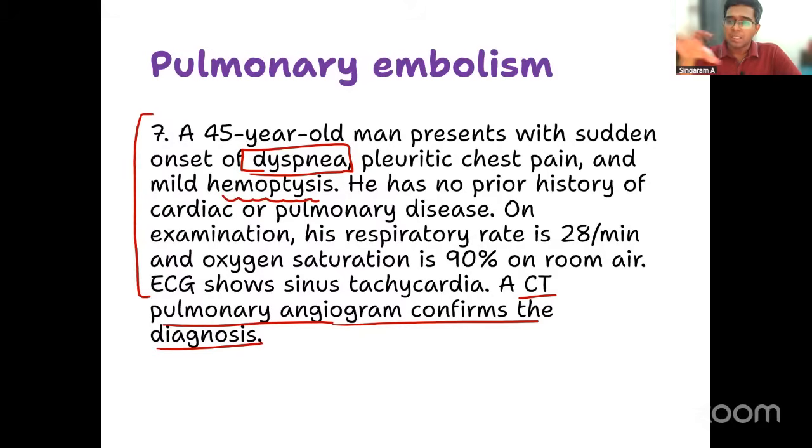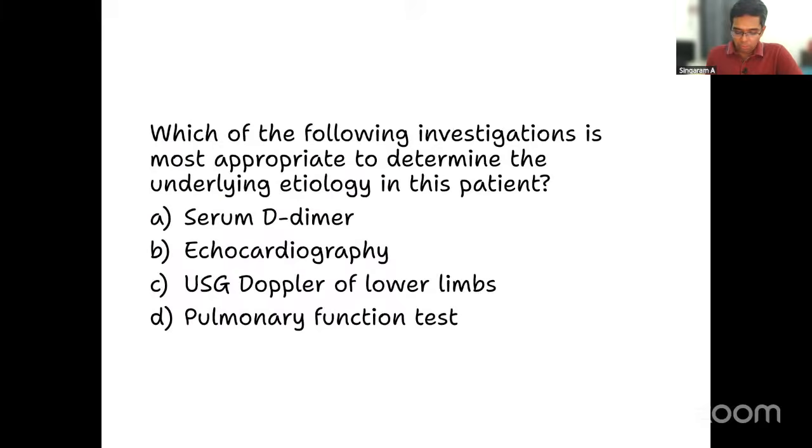But in this patient, nothing like that was given, but still the CT pulmonary angiogram confirms the diagnosis, which will help us to think about the possibility of pulmonary embolism, right? I hope till this point it is clear. Now look at the next part of the question. Which of the following investigations is most appropriate to determine the underlying etiology in this patient?